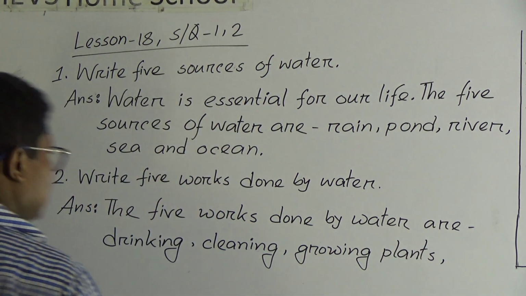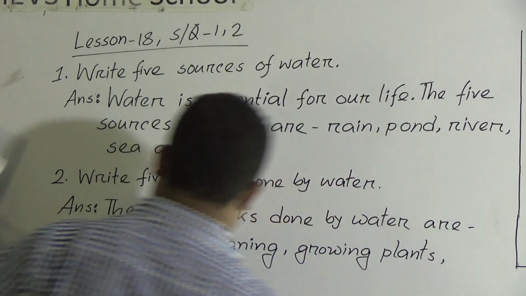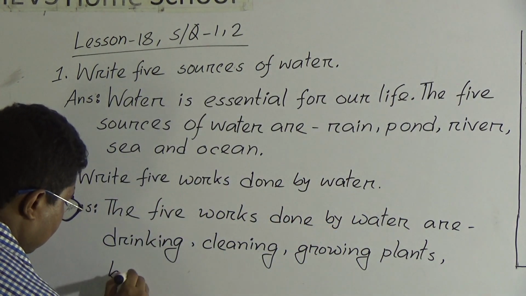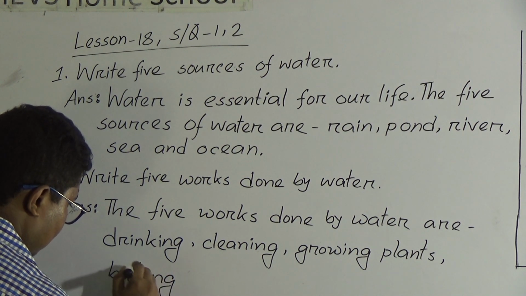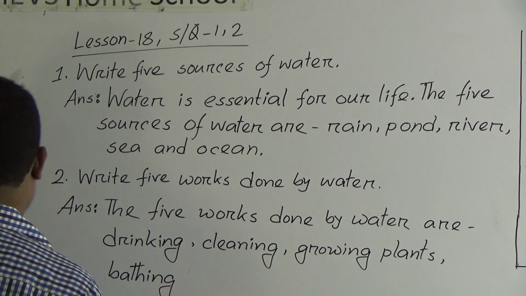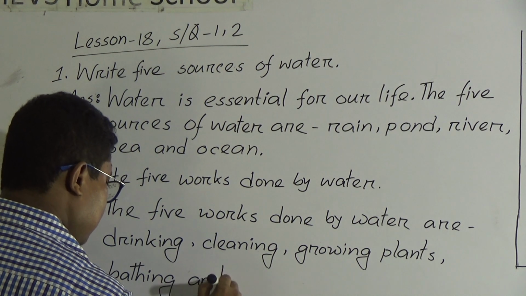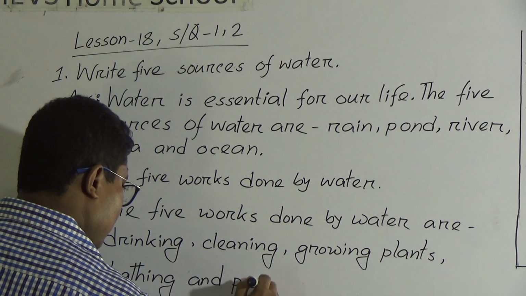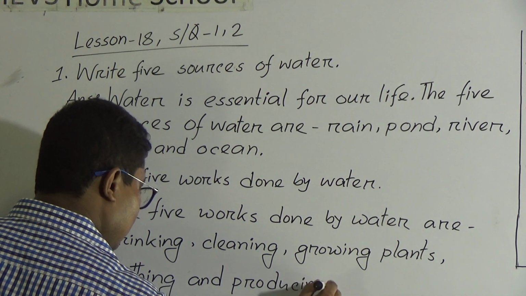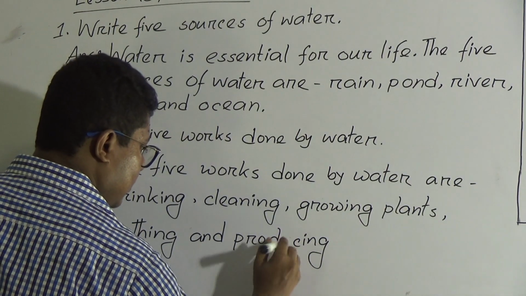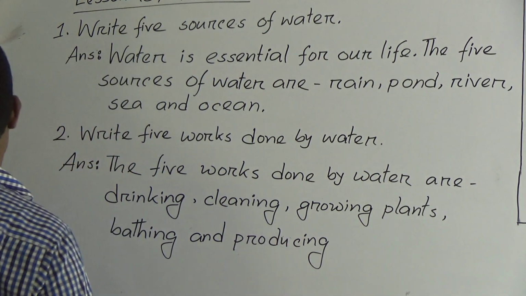Next one is, okay, let me write here. We take bath for bathing. And last one is producing electricity. So water is also used for producing electricity.